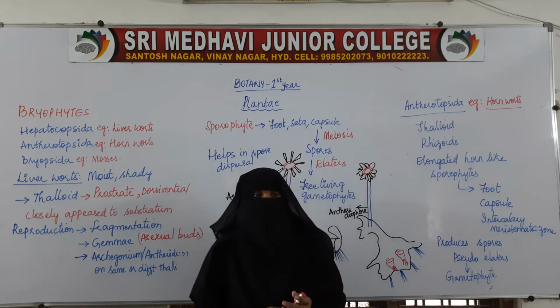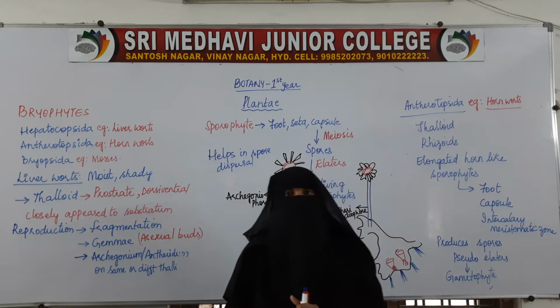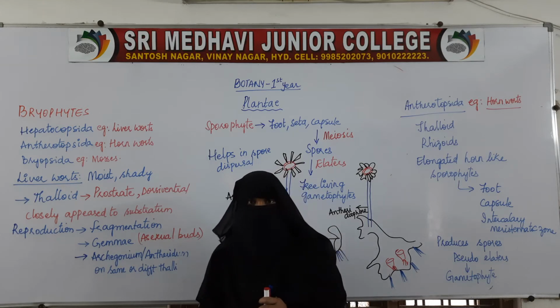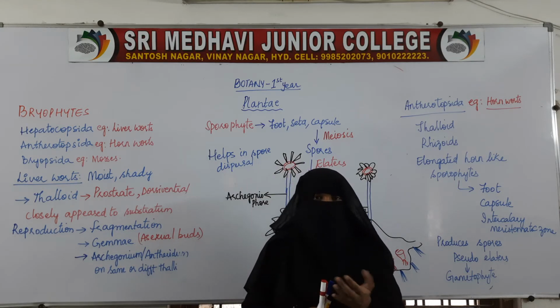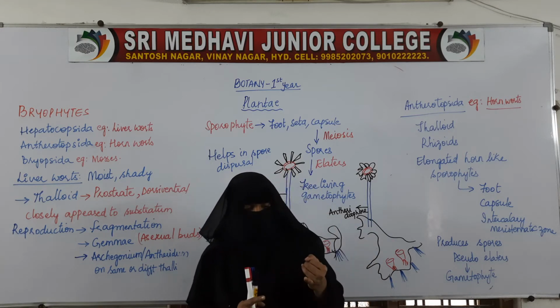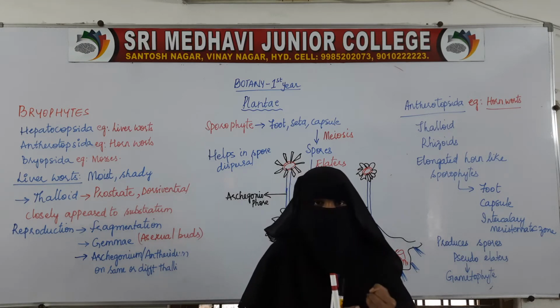Welcome everyone. In the last class, we were discussing bryophytes, which are also called amphibians of the plant kingdom. They are usually found in moist and shady places. They are archegoniate, that is, they have female sex organs as archegonium.